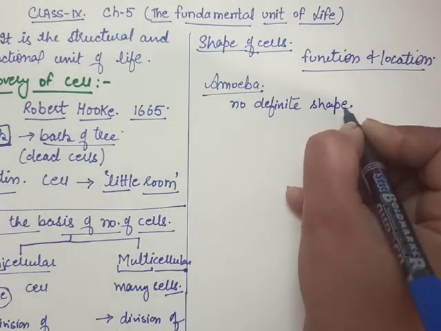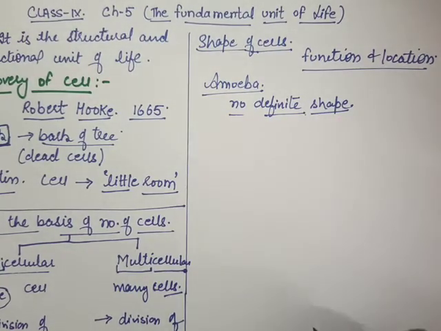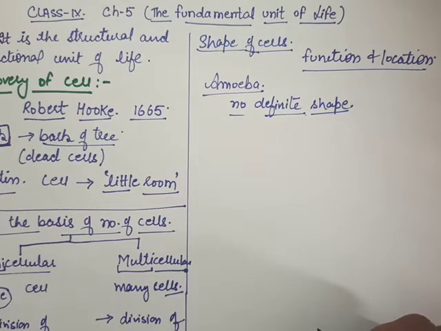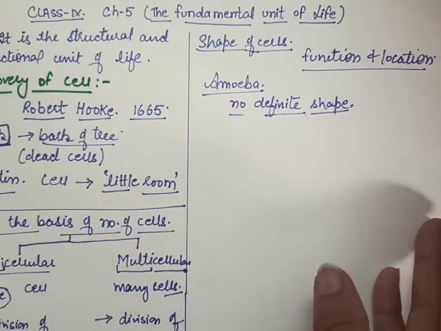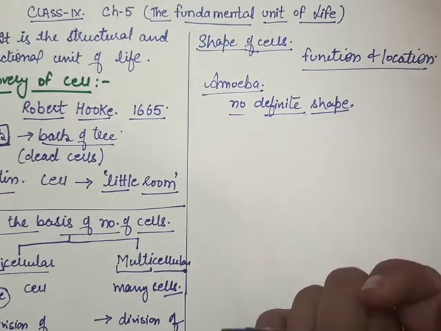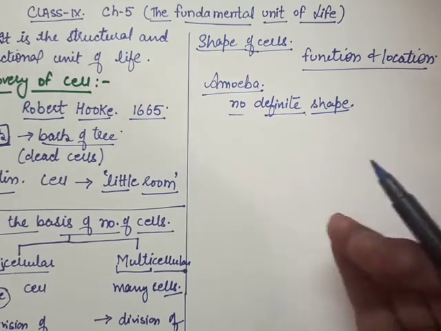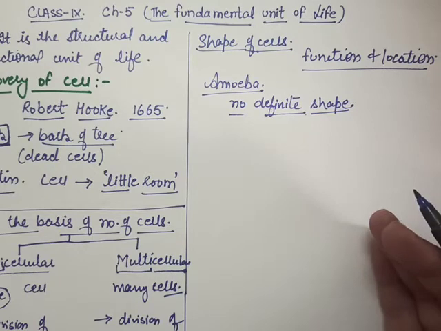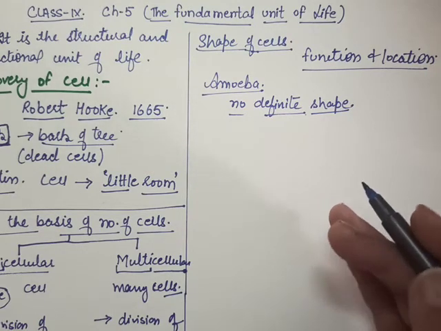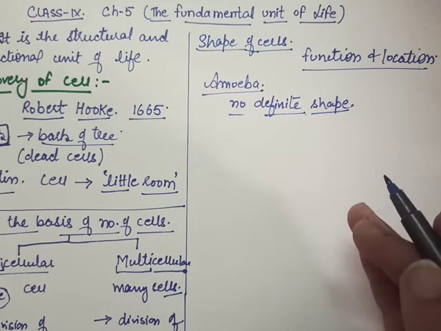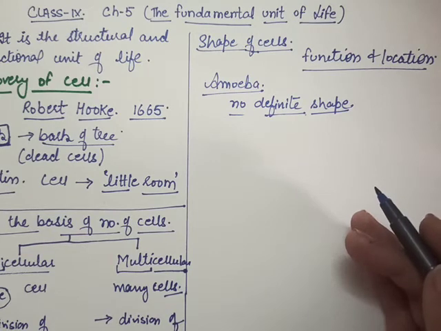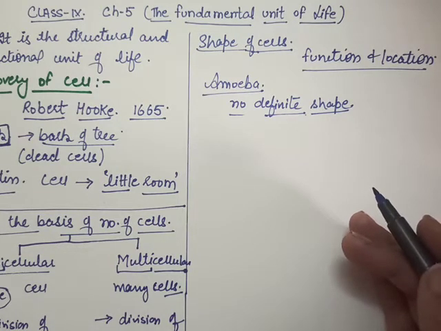It can change its shape every time, and it is a single cell. That means the cells are not all of the same shape. That depends upon the location and function.